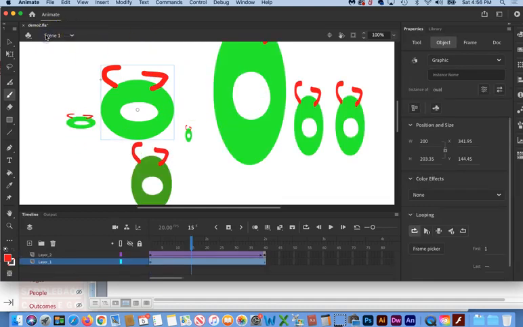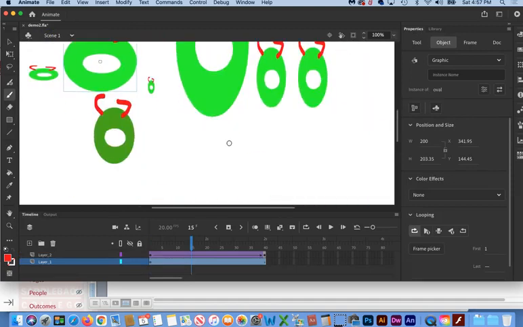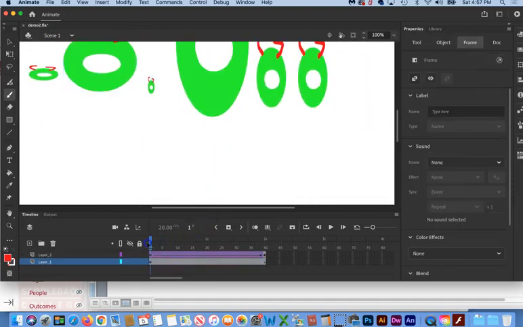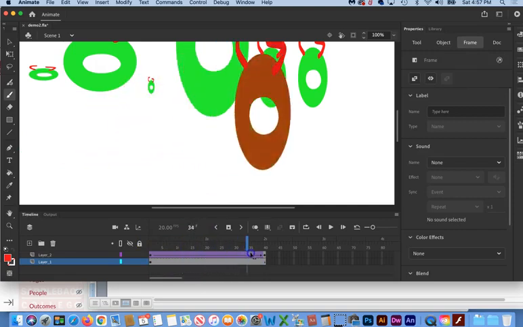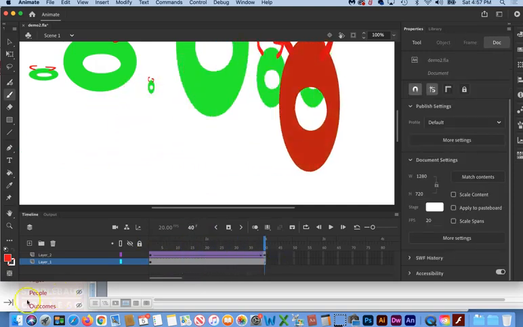Click back on the breadcrumb, and as you can see, that has made a change to every one of our instances, including the one that we put a tint on and animated. It might be a good time for you to pause this video and truly make sure that you understand the difference between a symbol and an instance, and editing an instance versus editing the symbol itself.